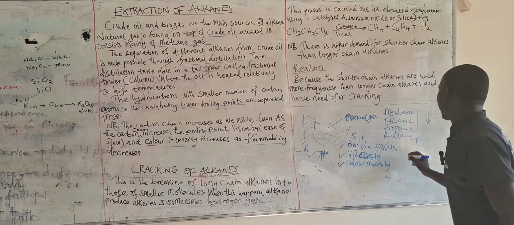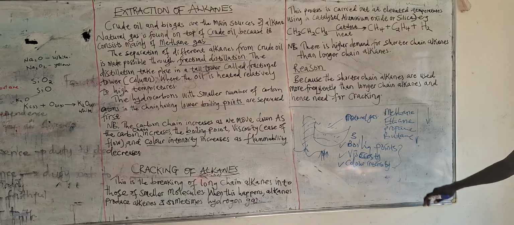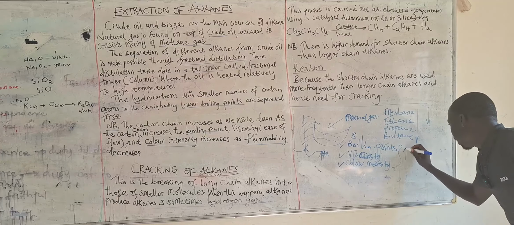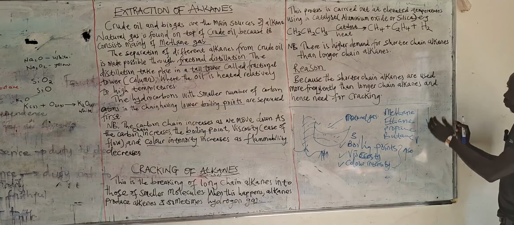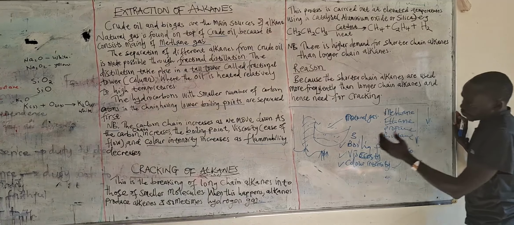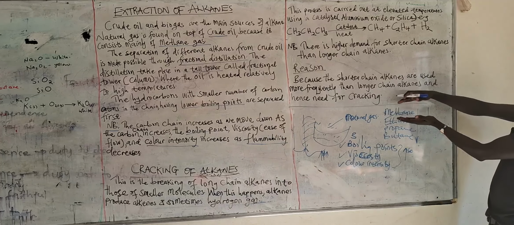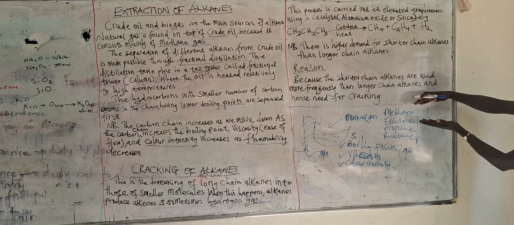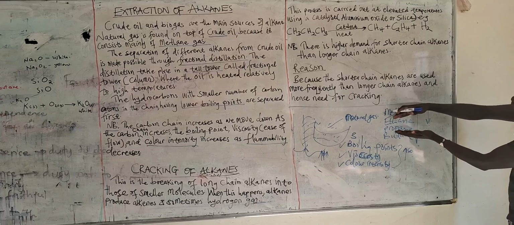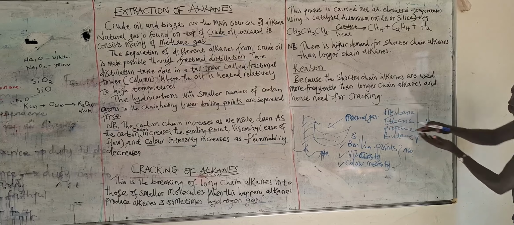So these three here, what will happen is that if I move from up, I'm going down, these three will keep on increasing. Now, the flammability keeps on decreasing, because when I burn methane, the heat energy needed to burn methane is not comparable to the heat energy to burn ethane gas and also propane up to butane.